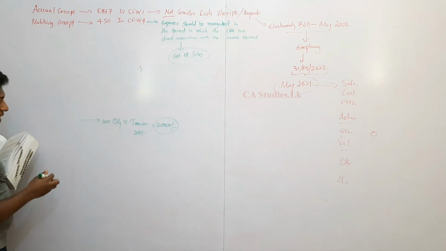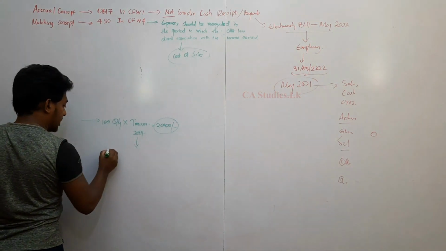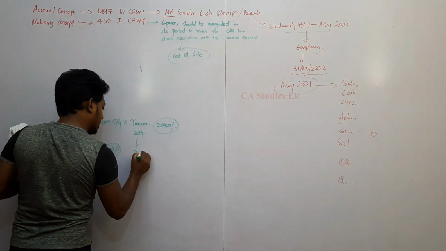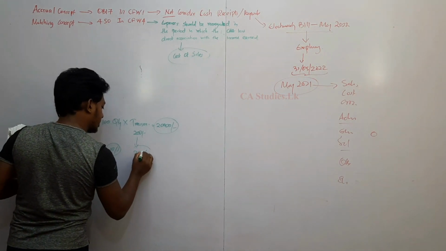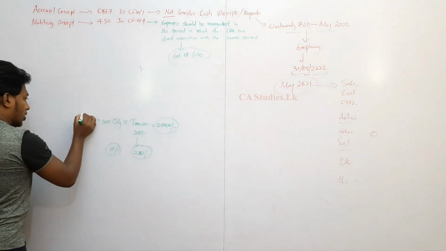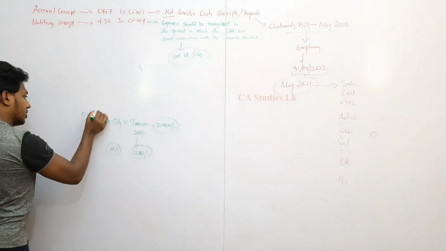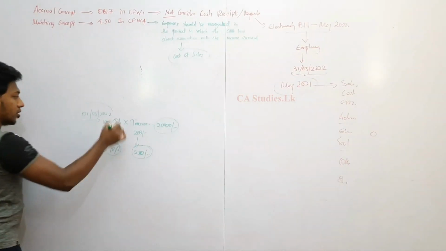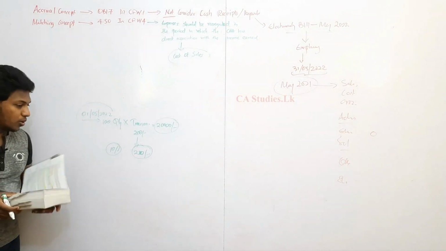Right? For each trouser, we will keep a 10% margin, say. So one trouser price is 220 rupees. This is bought on 1st May 2022.